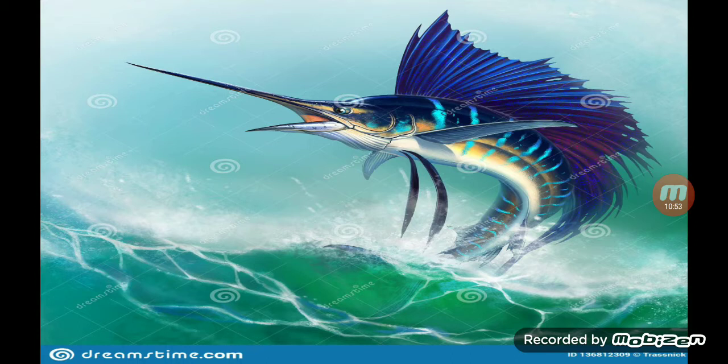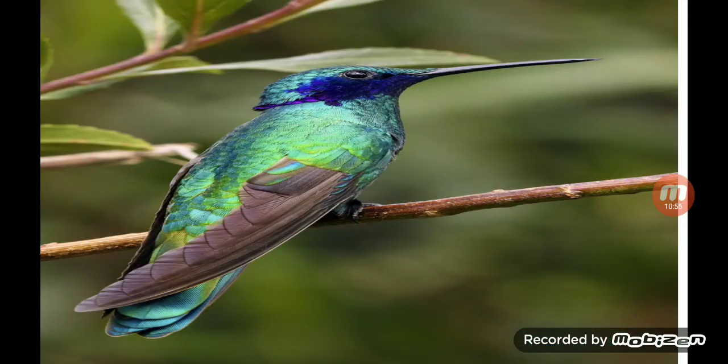Okay. Then which is the smallest bird in the world? Yeah, honeybees are the smallest bird in the world. Then what is the food of honeybees? Yeah, nectar. What is meant by nectar? Yeah, nectar means the honey that comes from the flowers. The juicy sweet liquid that comes from the flower is called nectar. The juicy sweet liquid that comes from the beehive is called honey.